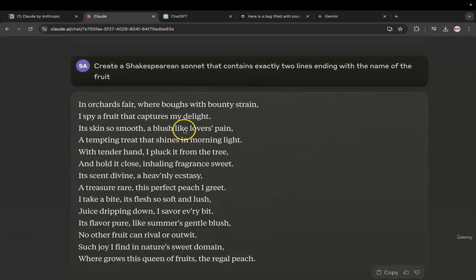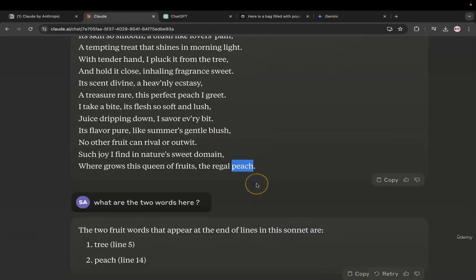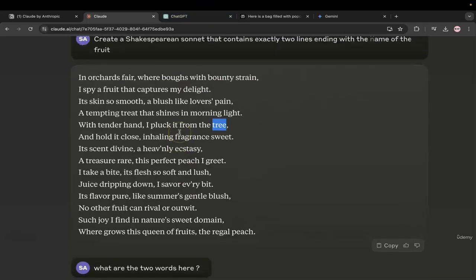So Claude came back with the sonnet, and now if I follow through to see, the overall content is very good, but it made a mistake. I see the word peach here, but I don't see another line ending with a fruit. So I asked it, what are the 2 words? And it said tree and peach. So for some reason it considered tree as a fruit and added it here, although that should not be the case. But the overall writing style is on par with Shakespearean style sonnets.